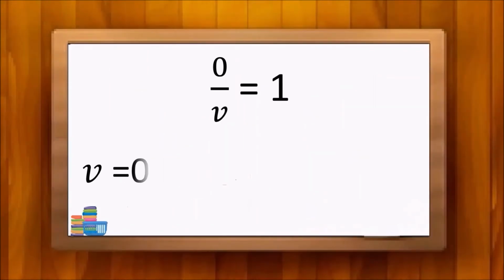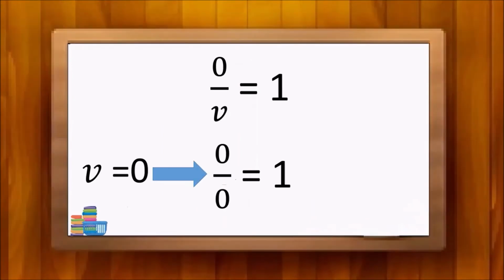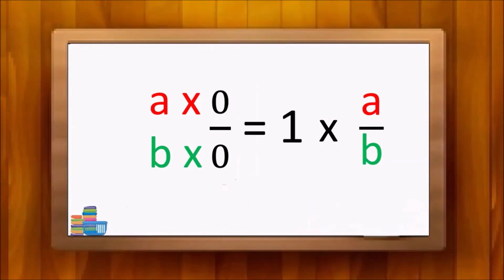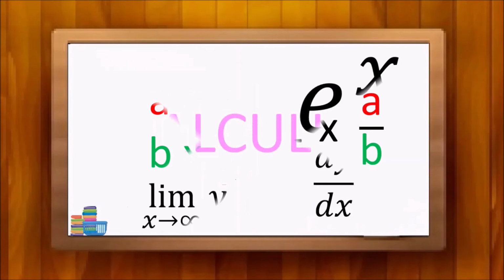Now we've come to this stage. So, I replace this v with 0. Then 0 over 0 equals 1. In this incident, there's no other value equal to 0 over 0. Hence the absolute value of 0 over 0 should be 1. Also it obeys the rule that the division between two same numbers is equal to 1. If so, how had it got any real value in the previous example? The reason for this is, the zeros of 0 over 0 have been multiplied by some other real numbers. We can call them factors.